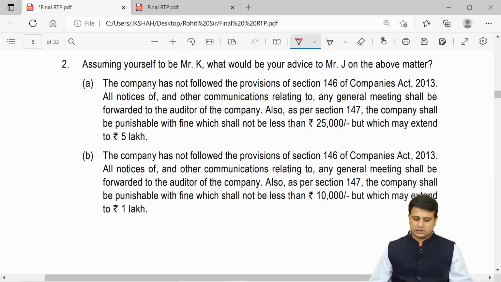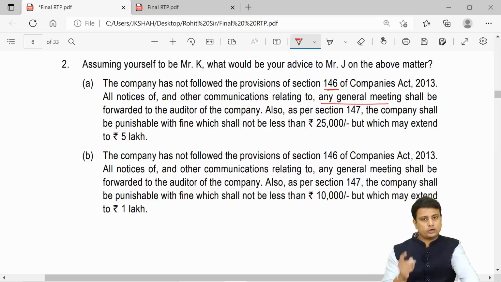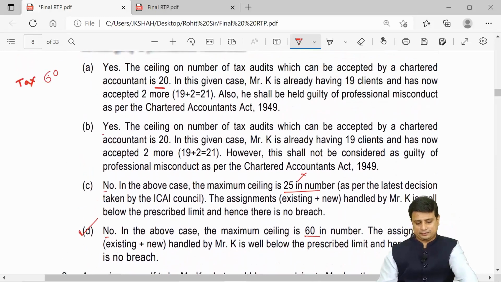What they are saying here is the company has not followed the provision of Section 146. Section 146 talks about the right to receive notice. All notices and other communications relating to any general meeting shall be forwarded to the auditor of the company. Also, as per Section 147, the company shall be punishable with a fine not less than 25,000 but which may extend to 5 lakhs. So yes, this is the correct thing. The penalty they have mentioned in 147 is correct. If you see the other options, the penalty and everything they have stated is incorrect, and hence the answer here is going to be A.